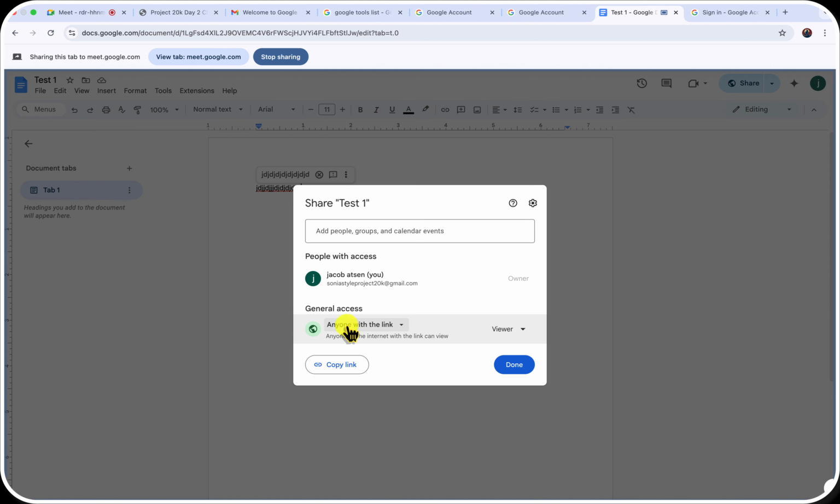This point of anyone with the link states that they don't need to ask you for permission to be able to work with the document. But if you make it restricted, it means that they have to ask you to grant them access to this document before they can use it. So depending on whichever you give, and depending on the type of the document, it's important, the type of the document as well.